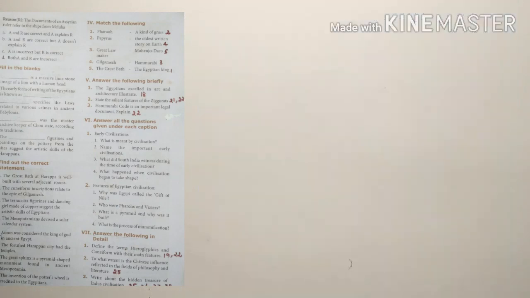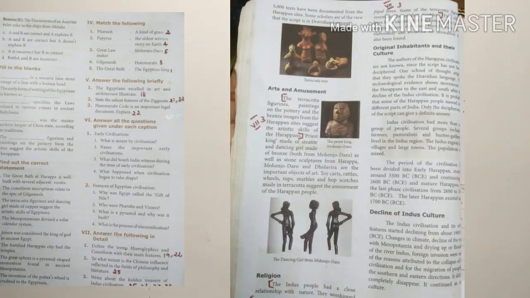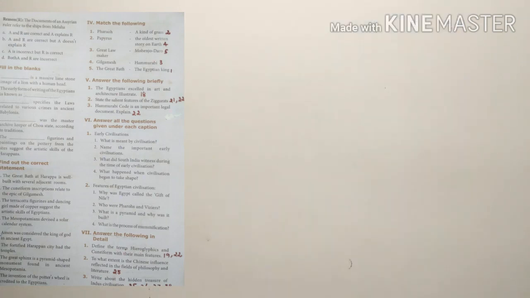See under the heading arts and amusement from the beginning. The terracotta, from there up to skills of the Harappans. Last one, religion, from the beginning. That is the Indus people had up to some of the terracotta figures resembled the mother goddess. That's all.